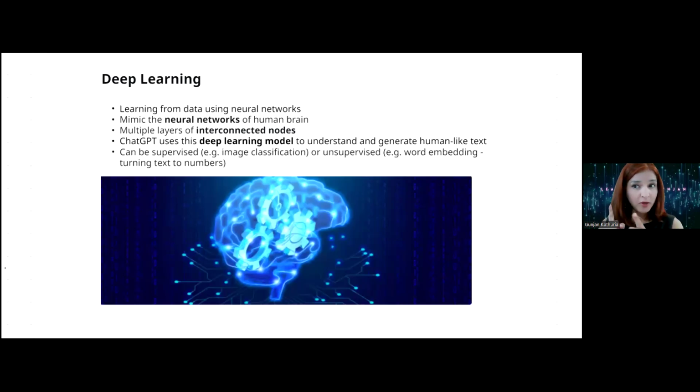So whenever we talk about machine learning, it's about learning from data, right? And deep learning is the subsection of machine learning where machines learn from data using neural networks. Now, what is a neural network? That's how the human brain learns. We have neurons in our brain and they network with each other, and that's how information gets transferred between different neurons, and that's how humans learn using neural networks.